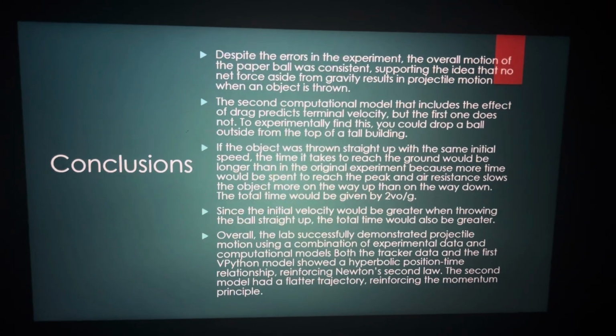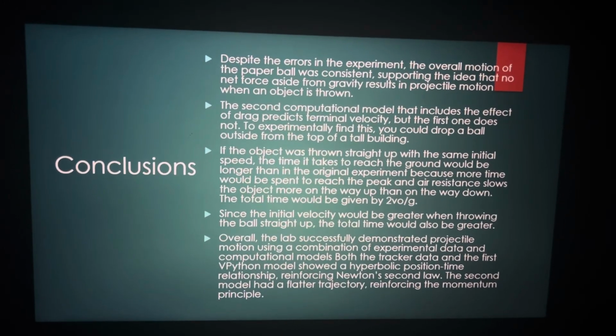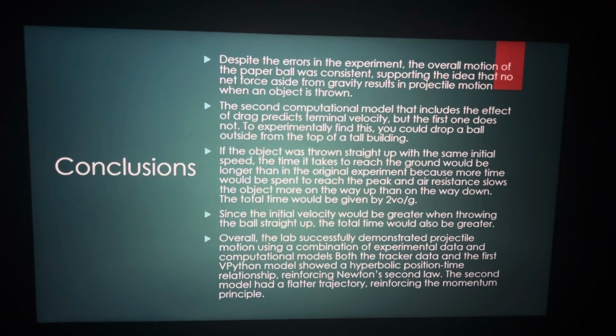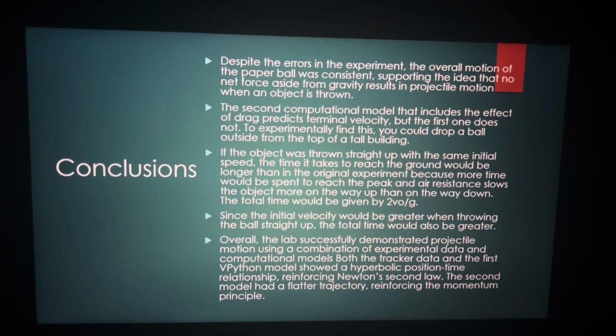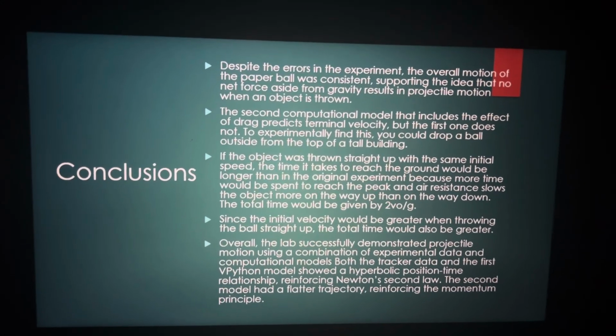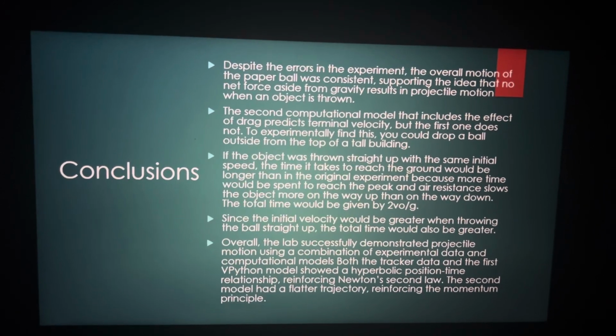So, despite the errors in the experiment, the overall motion of the paper ball was consistent, which supports the idea that no net force aside from gravity results in projectile motion when an object is thrown. The second computational model that includes the effect of drag predicts terminal velocity, but the first one does not. To experimentally find this, you could drop a ball outside from the top of a tall building.